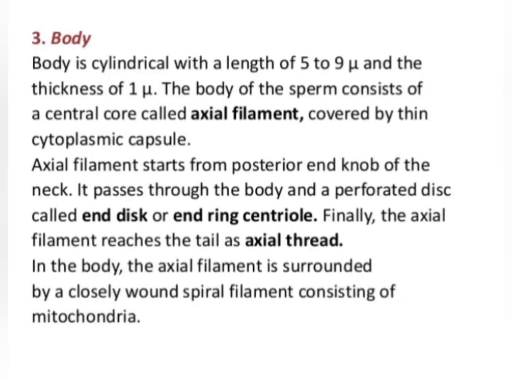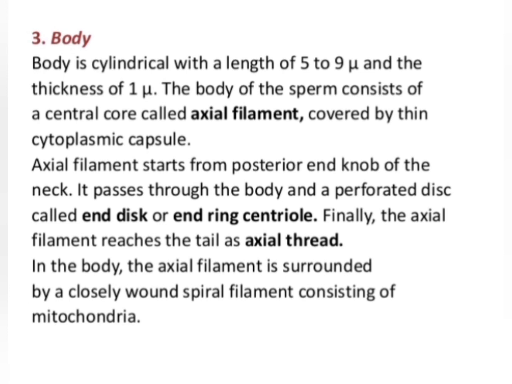Now the third part of a sperm, that is the body. The body is cylindrical in shape, approximately 5 to 9 micron in length and approximately 1 micron in thickness. The body of a sperm consists of an axial filament which is covered by a thin cytoplasmic capsule.